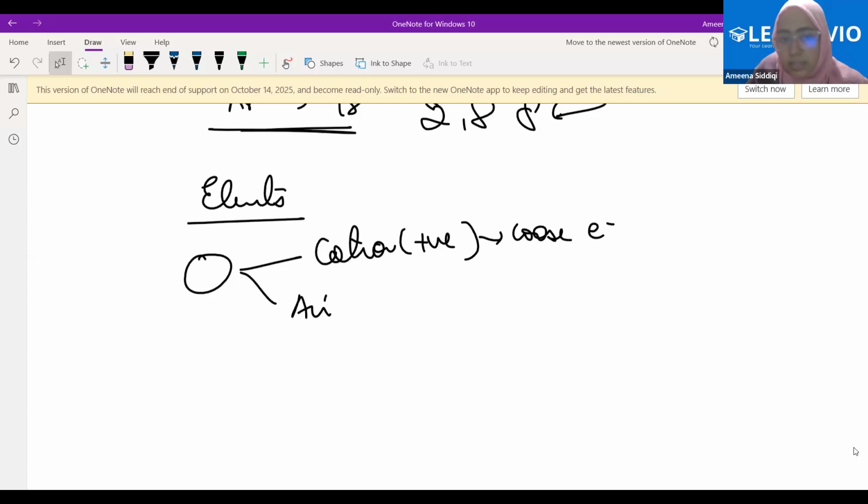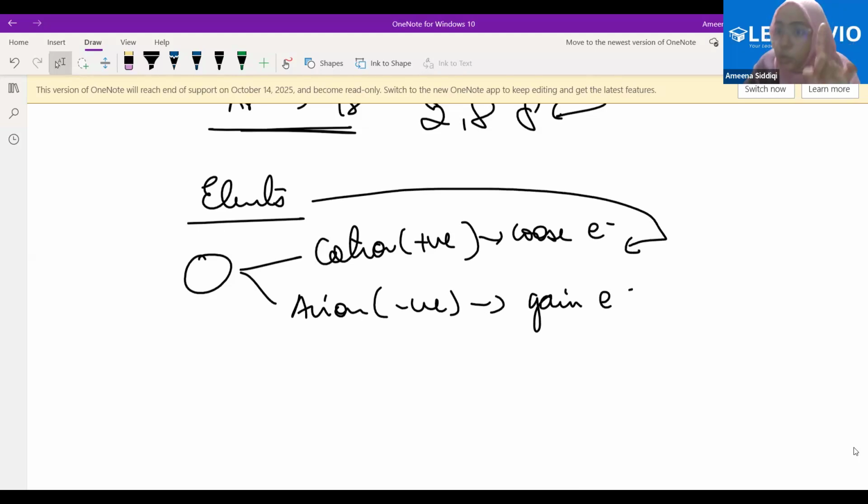And either an anion, when it is negatively charged. And when does it become the anion? When it gains the electron. Clear? Now this is one thing. Both of them are ions. The elements, mind it very carefully, which have a tendency to lose electrons, therefore form the cations, are classified as metals.